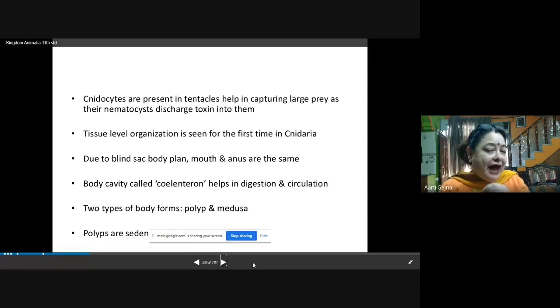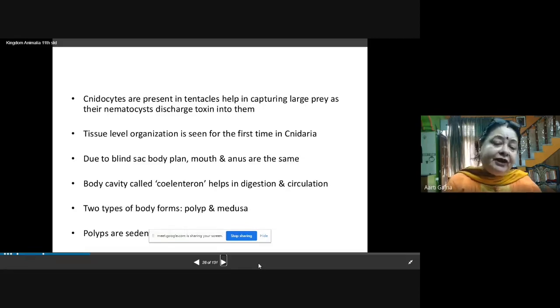Now, due to blind sac body plan, what is blind sac body plan? Blind sac body plan is that there is a cavity in the body and there is only one opening, a single opening for ingestion as well as egestion. So the procuring of food takes place from that opening, and even the excretory material is given out through that opening. So we can say that mouth and anus are the same, because there is only one opening in the body. Now, body cavity, which is called coelenteron, it helps in the digestion and circulation.